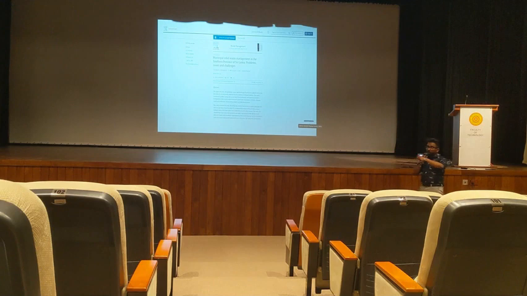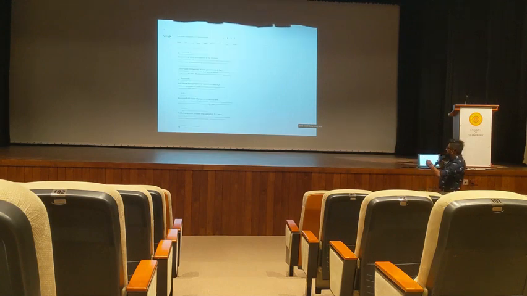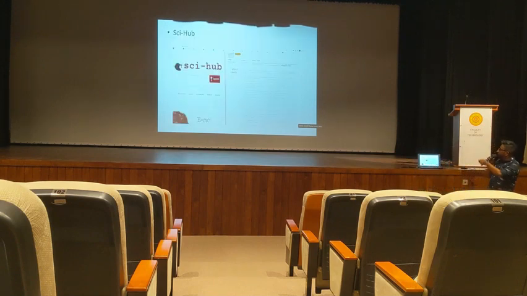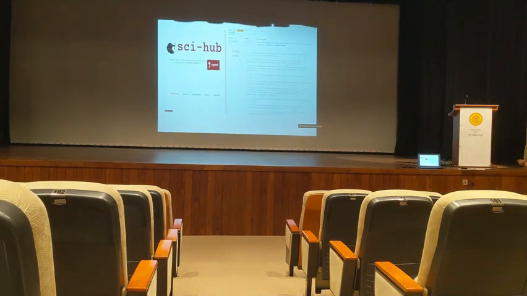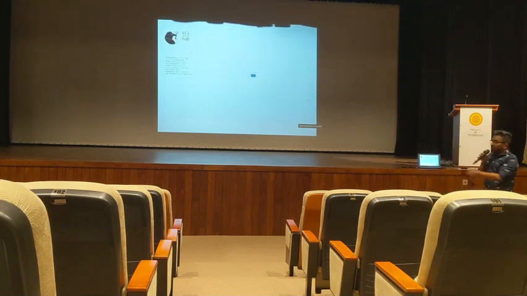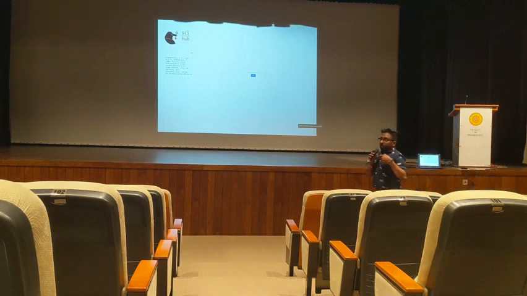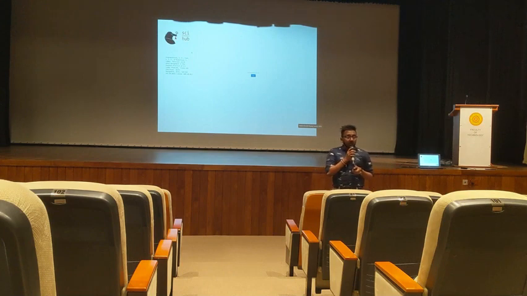when you search here, just copy this URL, and then come back to Sci-Hub and paste it here. There is a search box in Sci-Hub. You just paste it there like this. Then you can open it. When you open, it will bypass that payment gateway. It will allow you to download that file like this. Then after you open that, the PDF will be there. So Sci-Hub is an illegal one created by a Ukrainian lady.